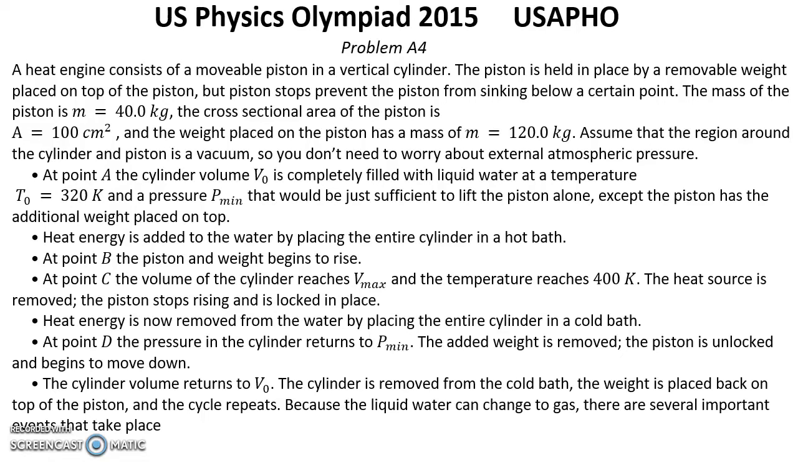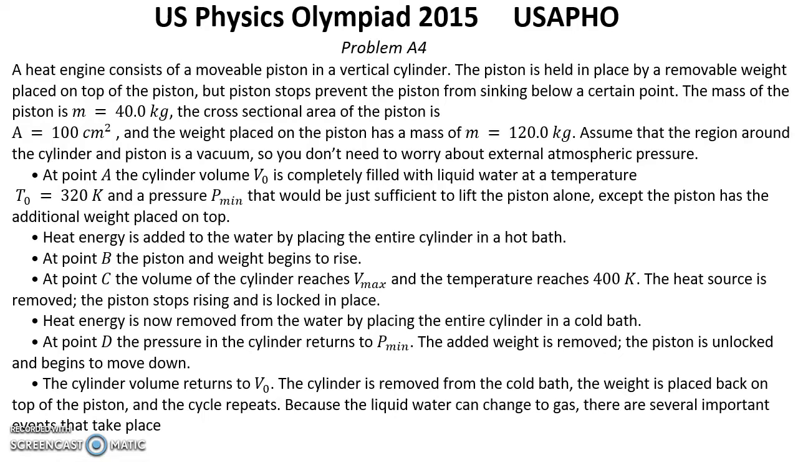The mass of the piston is M equal 40 kg. The cross-sectional area of the piston is 100 square centimeters, and the weight placed on the piston has a mass of 120 kg. Assume that the piston around the cylinder and the piston is a vacuum, so you don't need to worry about external atmospheric pressure.